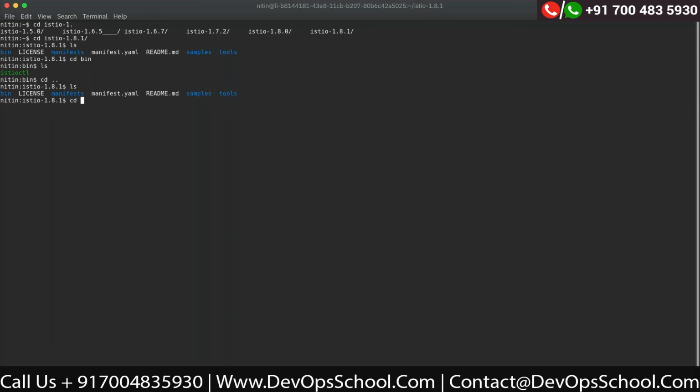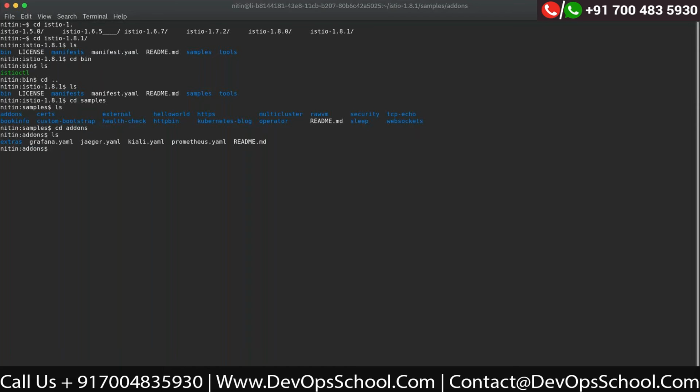But to help us, they have put them under samples. If you go inside samples, you'll find something called addons. They have given us these YAML files, which we can use with the kubectl create or apply command. We can install Kiali, Prometheus, Jaeger, Grafana, whatever we want using this.